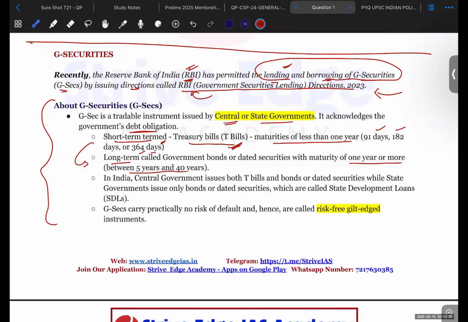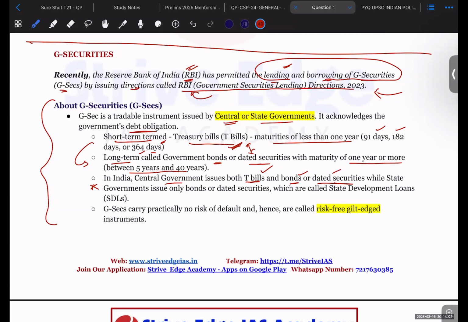Now, the central government, you should remember this also, issues both treasury bills and bonds or dated securities. So government bonds or dated securities are long term and T-bills are short term. So the central government can issue short term as well as long term, that is T-bills as well as bonds and dated securities.